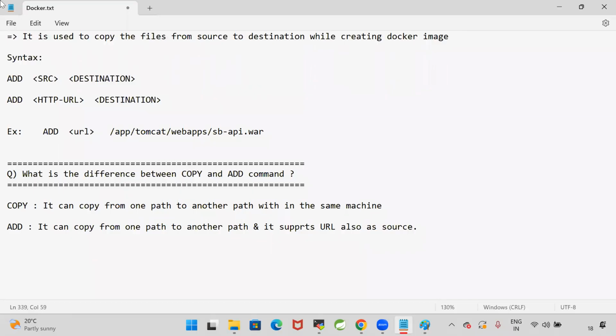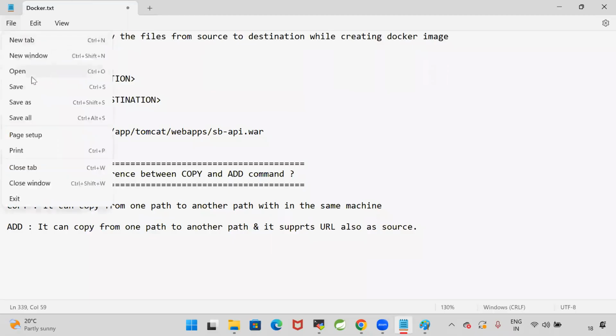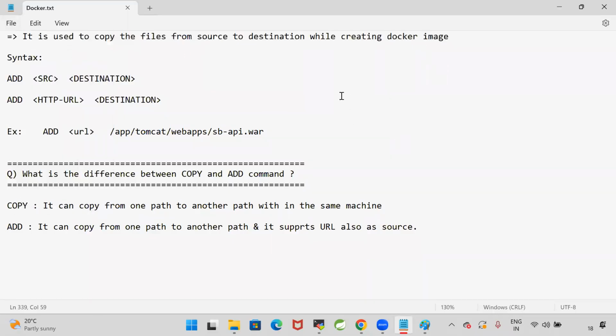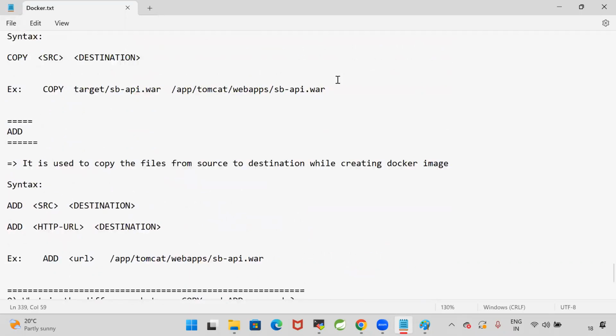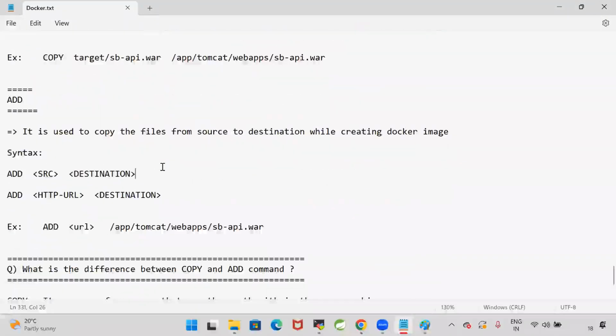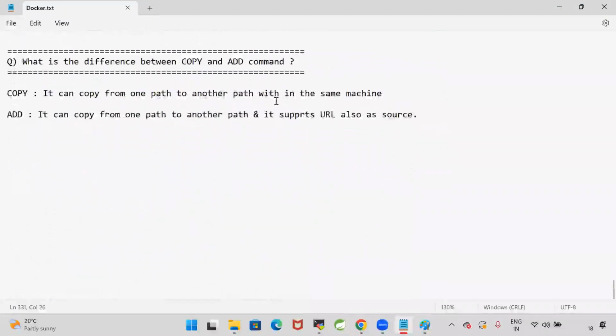Guys, are you able to understand what is the difference between the copy command and the add command? They are used to copy files from one path to another path. The copy command can copy from one path to another path within the same machine. The add command can also copy from one path to another path, and it supports a URL as the source also.